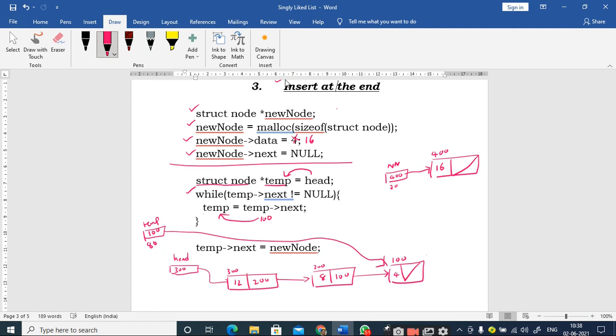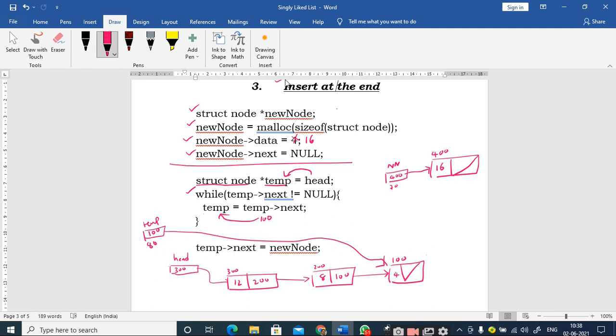Now check temp next. What is the value of temp next? Null. Null not equal to null: is the condition true or false? False. Therefore the body of that while loop will not be executed. So it will come out of the while loop. See, the last node is pointed to by the temporary pointer.